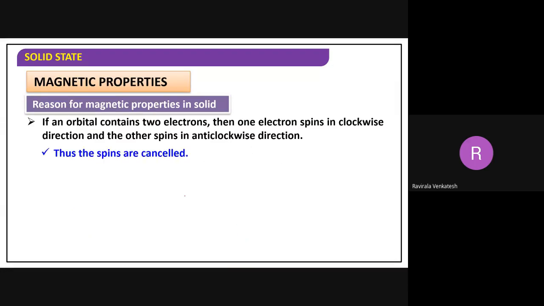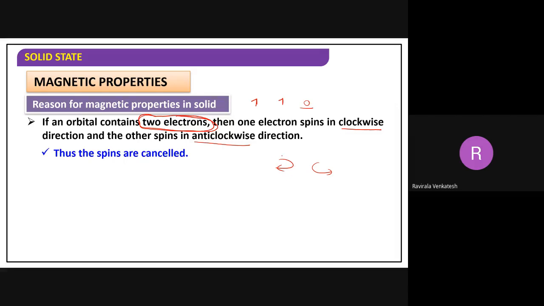Now, the maximum number of electrons in an orbital, how many do you have? Only 2 electrons, isn't it? Maximum we can have 2 electrons, otherwise 1 electron, otherwise 0 electrons, right? Then one electron will spin clockwise, the other anti-clockwise. One is like this, other is like this.